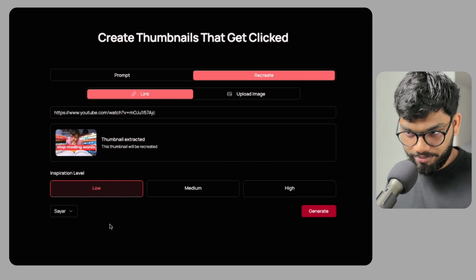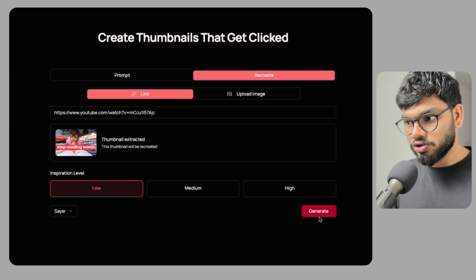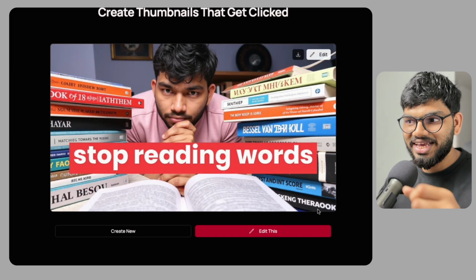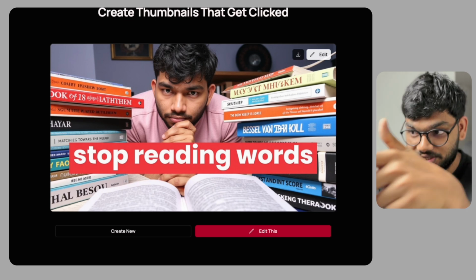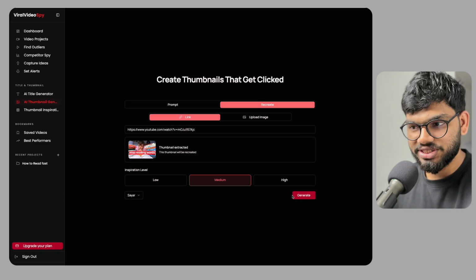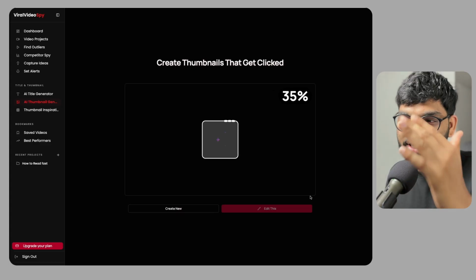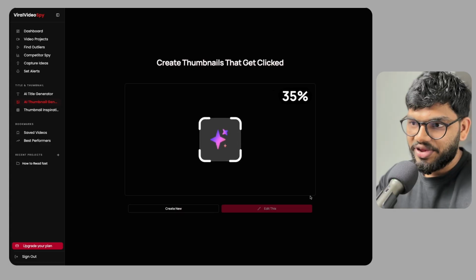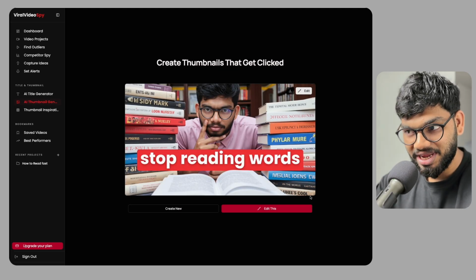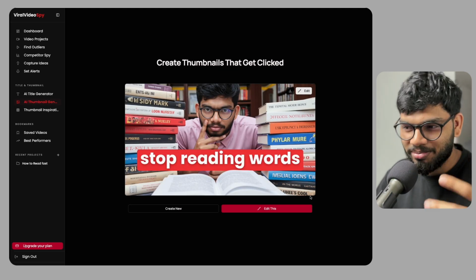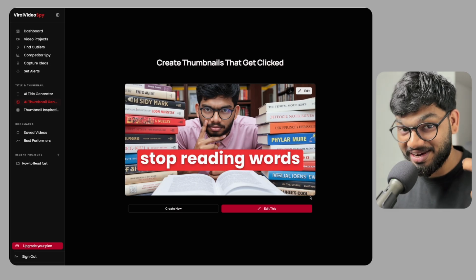So if we click on my character and set the inspiration level to low and click on generate, see, it generates the same thumbnail but with my face on it. You can play around with the inspiration level set to medium to create a bit more different image to the starting image. So when I click on medium, it creates a much better version of that thumbnail with my face, which looks much more similar to what I look like in real life.